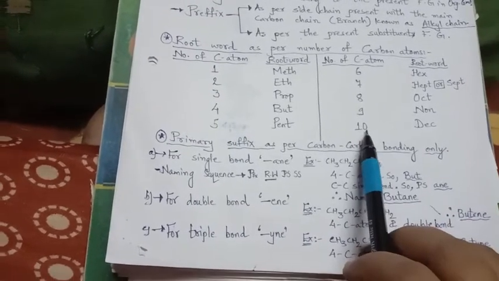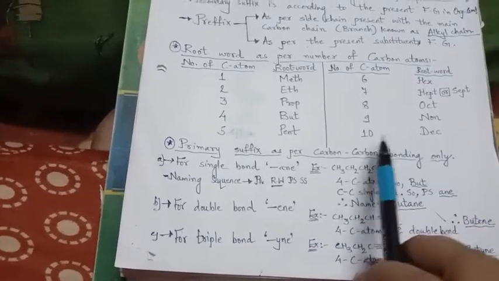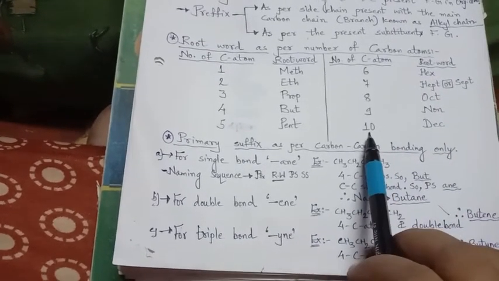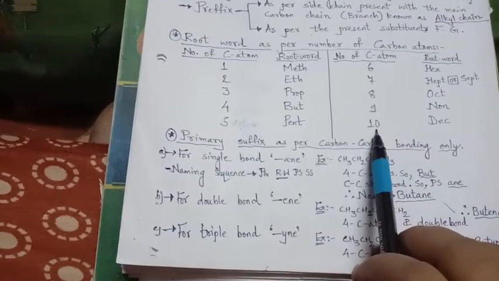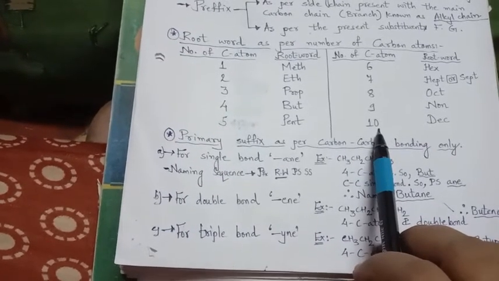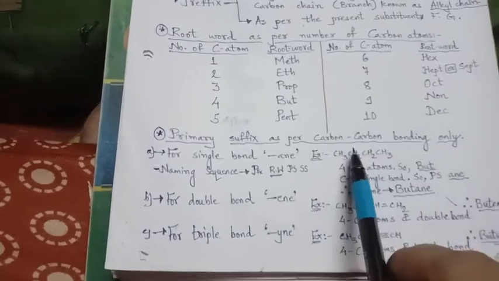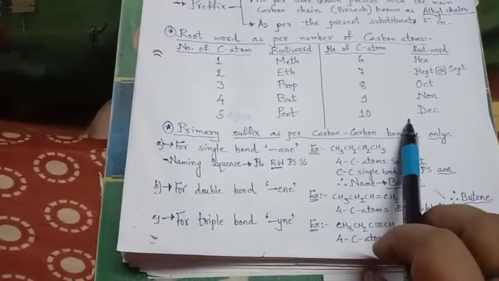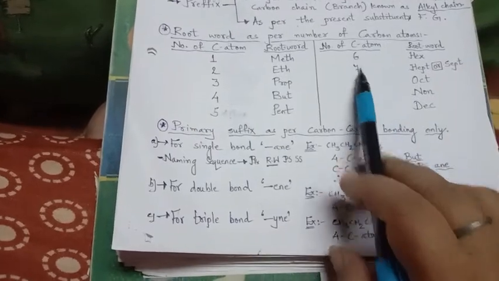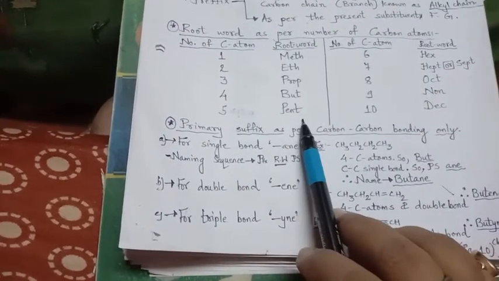If it is 12, then it is dodec. But mostly we will come across up to 10 carbons. More carbons will also be there, but we are supposed to consider the longest chain. So remember up to 10 carbons and their root words.